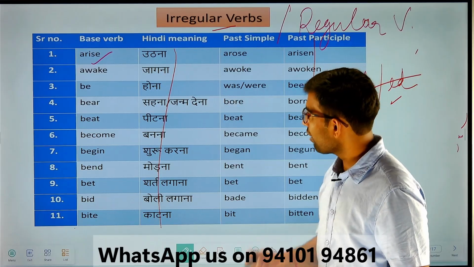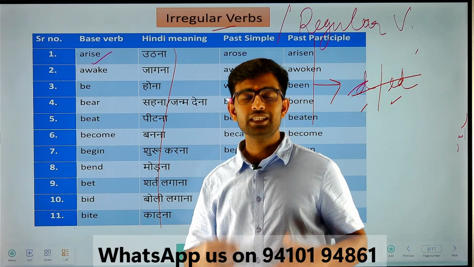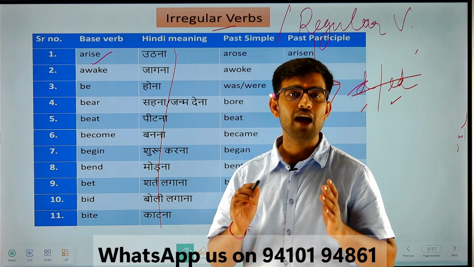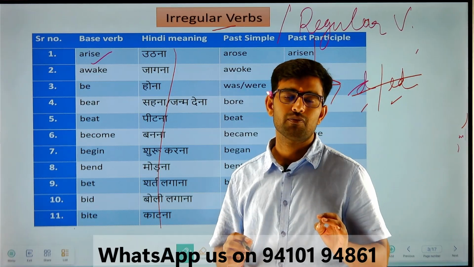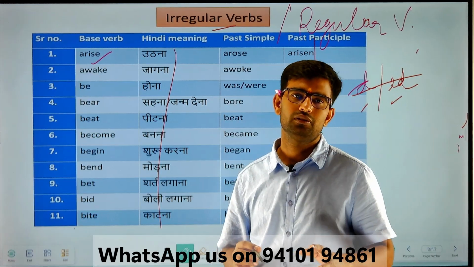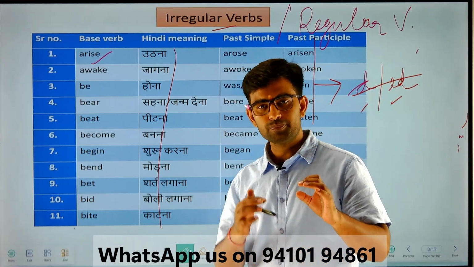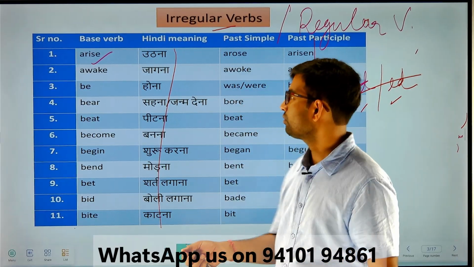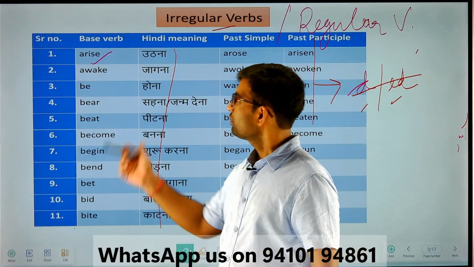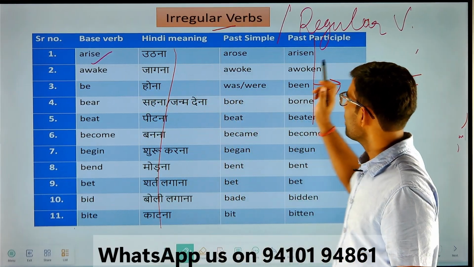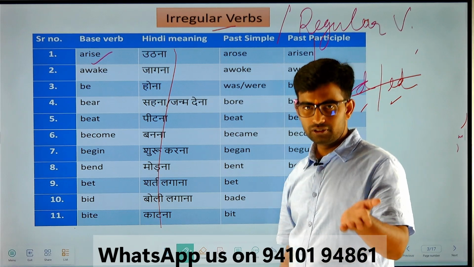Now what will you do? You will repeat after me the pronunciation of each and every verb. Pronunciation is very important. Don't mispronounce the verbs. I will give you time to repeat after me. So let's go through them one by one. Arise, arose, arisen. Now it's your turn to speak.